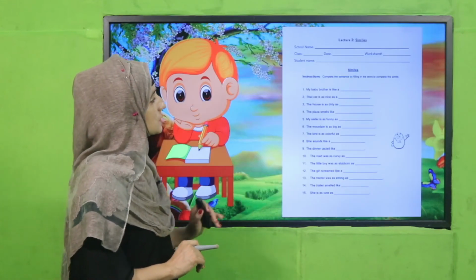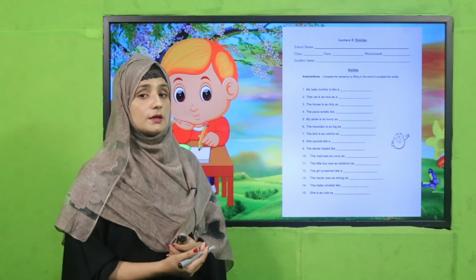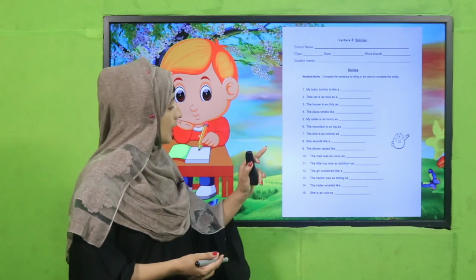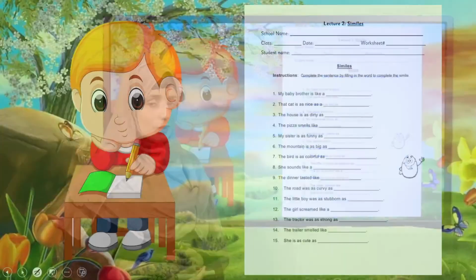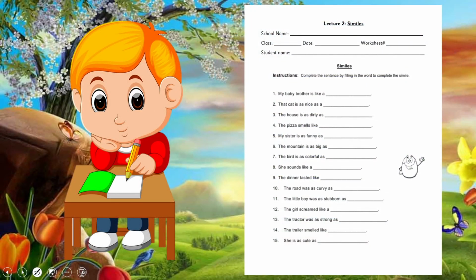So yes, my dear teachers, this is the worksheet. This worksheet link is given below. You will click it, download it, or you can adjust it for your ease, and you will provide it to students in printed form, and you will see what students have got and how they can compare things through different ways.